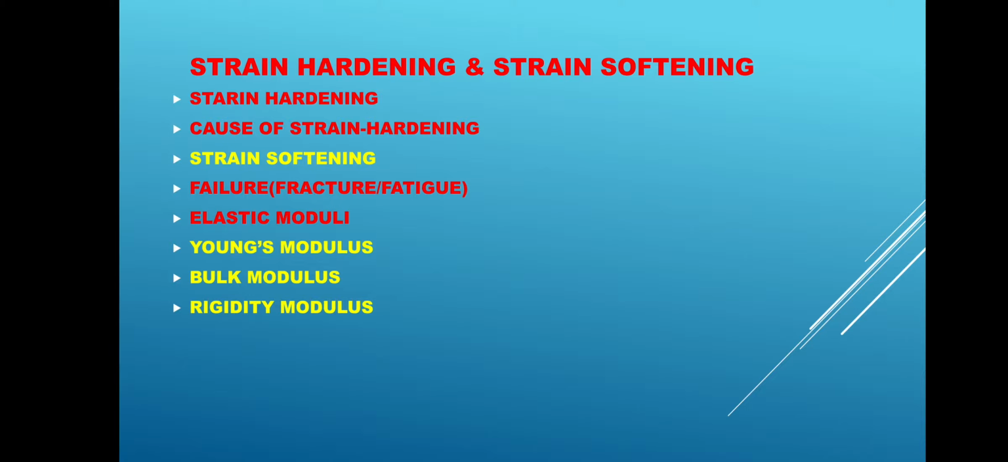Another part is called strain softening. Here we are discussing strain hardening and the causes for strain hardening. Also we are discussing strain softening and the mechanical failures. The failure may be fracture or fatigue, and we are studying three elastic moduli. They are Young's modulus, bulk modulus and rigidity modulus. Now we can go one by one.